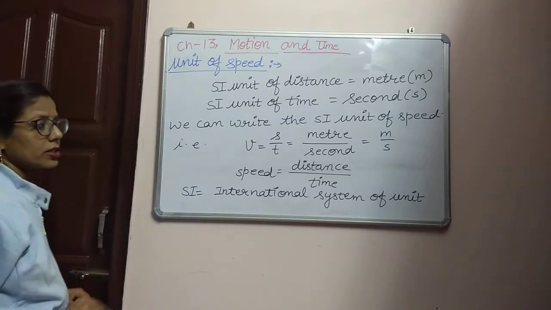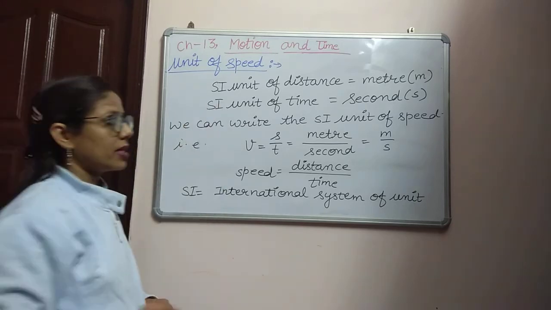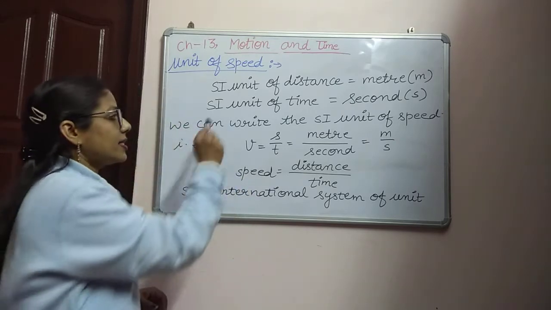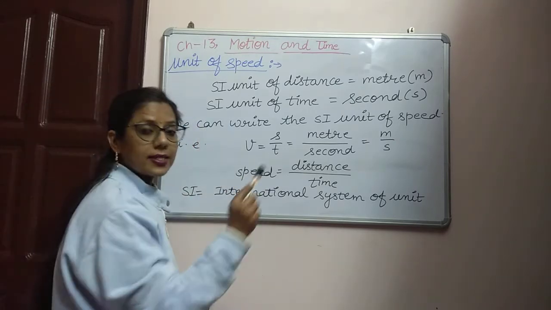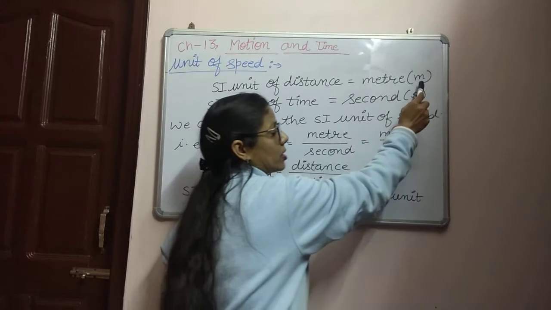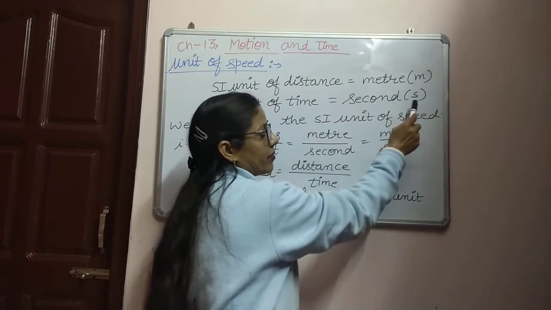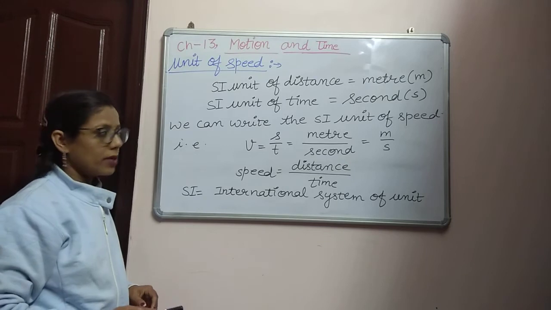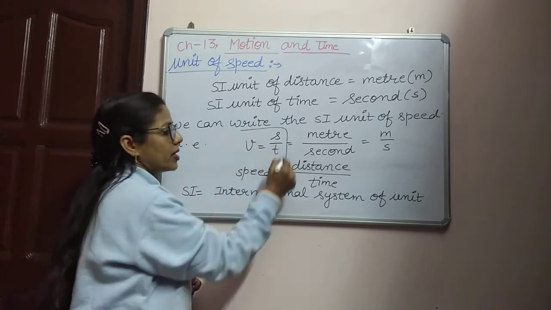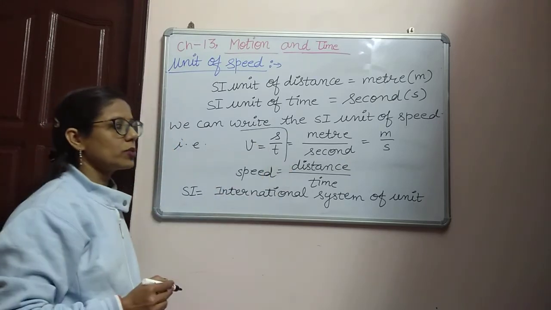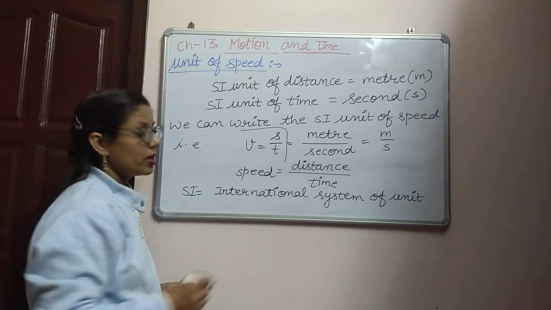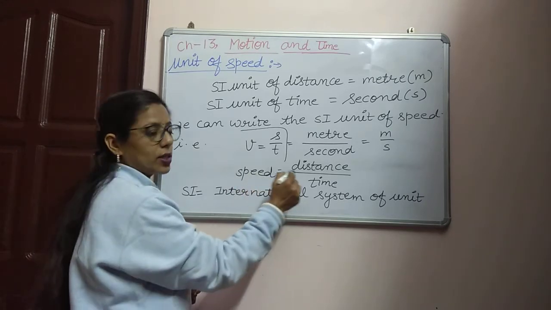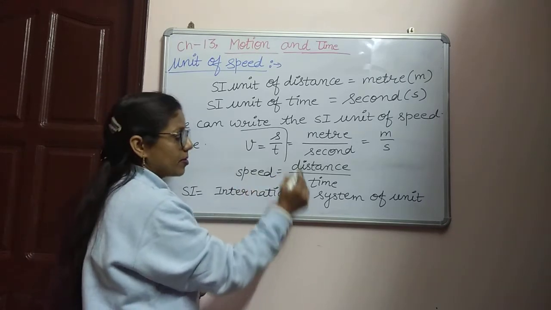So according to this system, the SI unit of distance is meter, and the SI unit of time is second. Meter we can write as a small m, and second as a small s. Now we can write the SI unit of speed, because as we know the formula of speed is small v equal to small s divided by small t. It means speed is equal to distance divided by time.